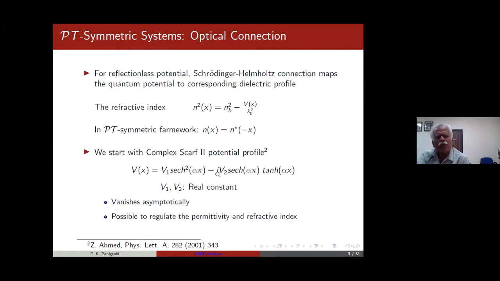As I mentioned to you, without the imaginary part, there is a patent where this designed refractive index has been used for controlling reflection.